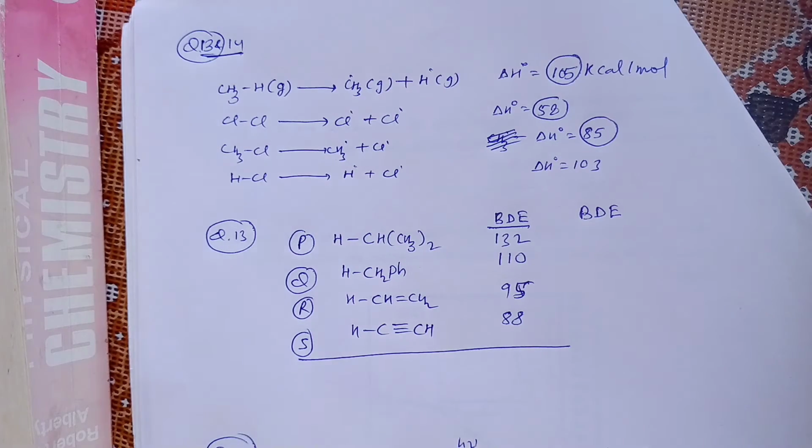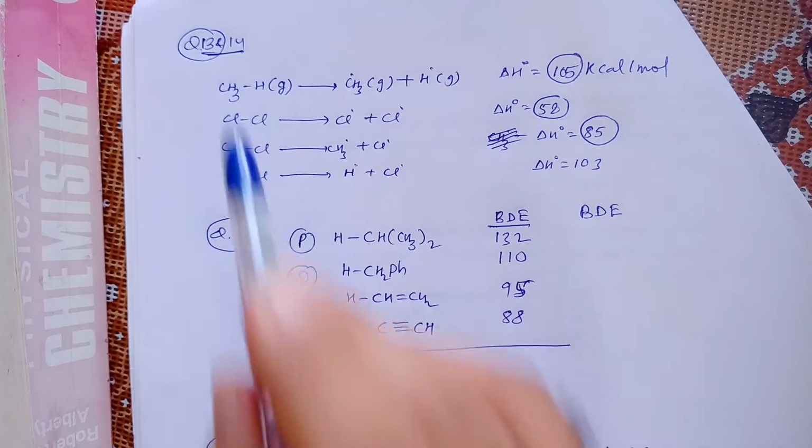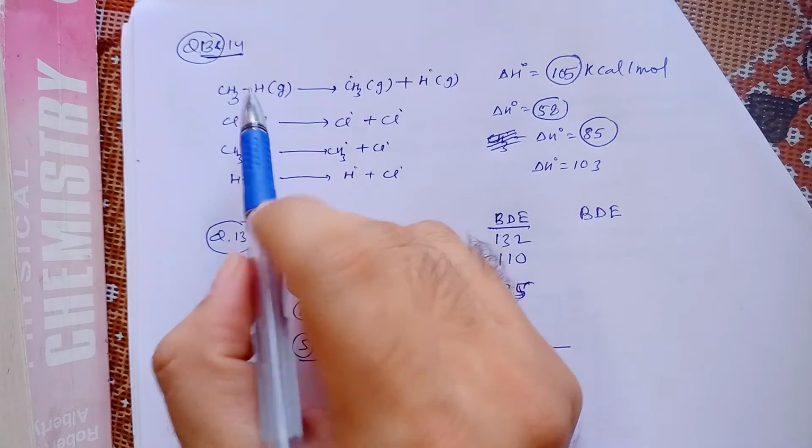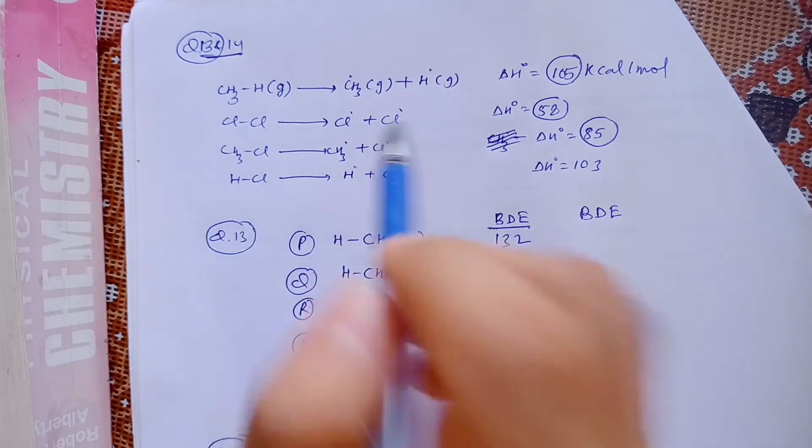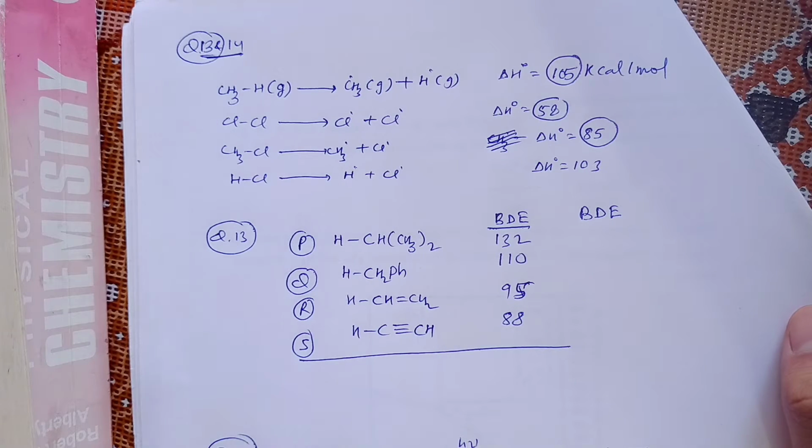Hello students, let's discuss question number 13 and 14 of JEE Advanced Paper 2 2021. So what they are saying, they have given this in a paragraph format, and they are saying that bond dissociation energy is the energy to break a bond homolytically, that we know, and we get the free radicals.